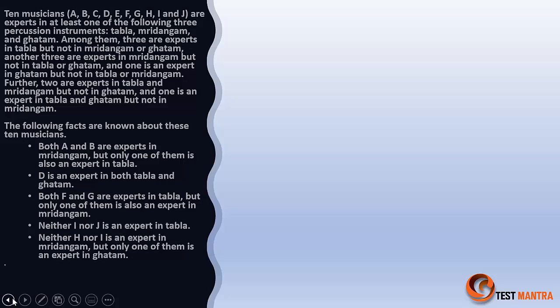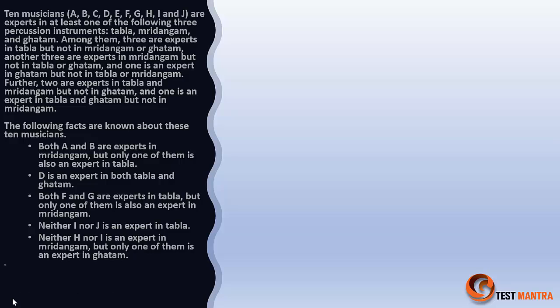Now according to the question, it's given 10 musicians A to J are expert in at least one of the following three percussion instruments: tabla, mridangam and ghatam. Among them, three are expert in tabla but not in mridangam or ghatam. So first thing is, it's already given at least one of the following three instruments here. That means the case where they are expert in none of the given is 0.